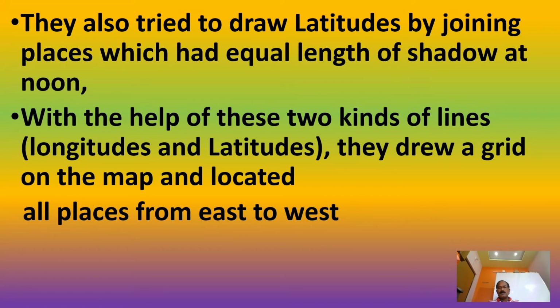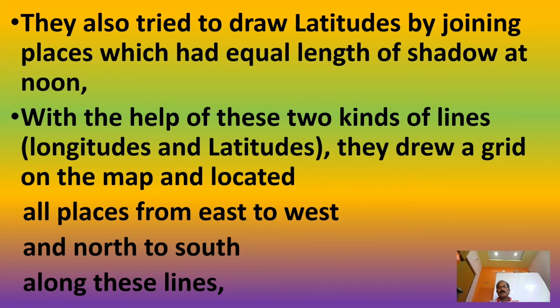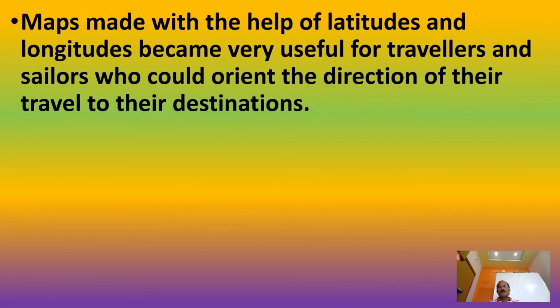and they created maps and located the places on the world map. So all places from east to west and north to south, the lines or joins are made in the maps. So maps made with the help of latitudes and longitudes became very useful for travelers and sailors who could orient the direction of their travel to their destinations.